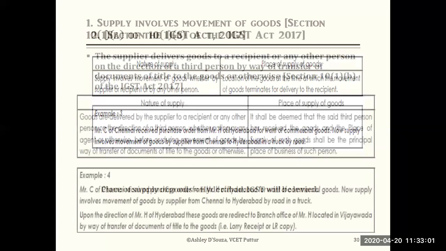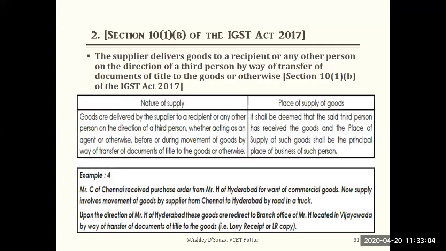Okay. So second, you could see the supplier delivers goods to a recipient or any other person on the direction of a third person, by way of transfer of the document of title to the goods or otherwise.